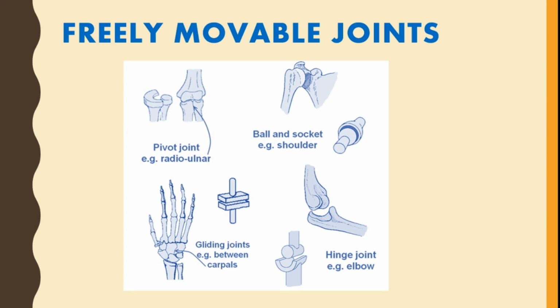Fourth is ball and socket joint. Ball and socket joint allows the movement of bone in all directions. Here one end of the bone is rounded like a ball and fits into a cup-like depression. Here in the diagram also you can see what is called a ball and socket joint. It is present in the shoulder.